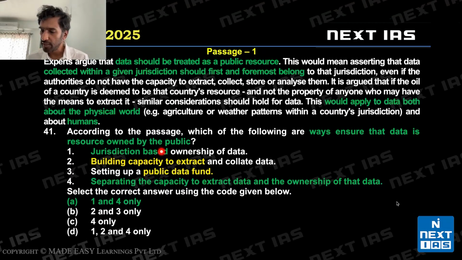So one is jurisdiction based ownership. ये तो यहाँ पे I've marked. It's a part of the main point. One is valid. Two says building capacity to extract and collate data. We are told here, even if authorities do not have the capacity to extract and collect data, so even if you don't have capacity, still we should protect data. So building capacity is actually the opposite of what is stated in the passage, right? So invalid based on this line in the passage.